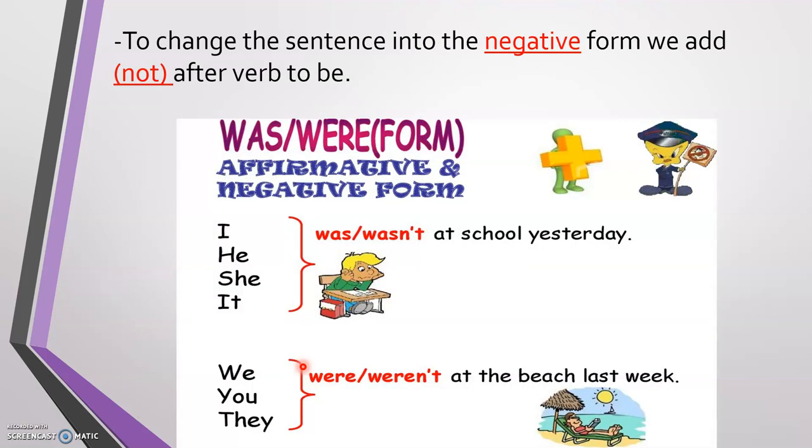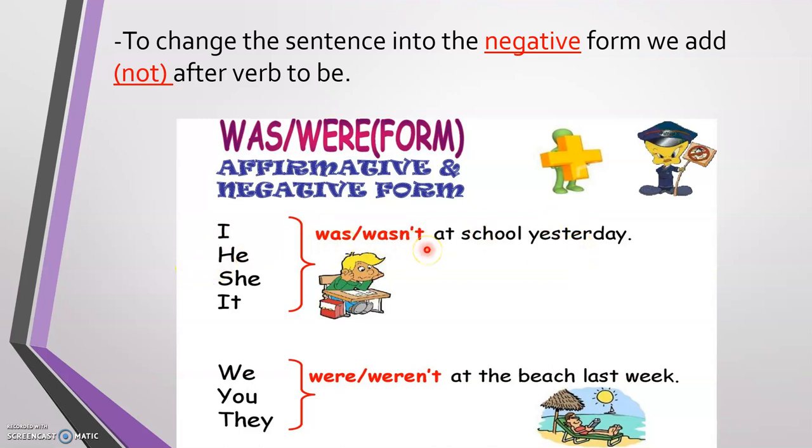Now, if I want to change the sentence into the negative form using the past tense of the be verb, it's super easy. We only add not after the verb to be. For example, was, were, plus not. So I was not at school yesterday.